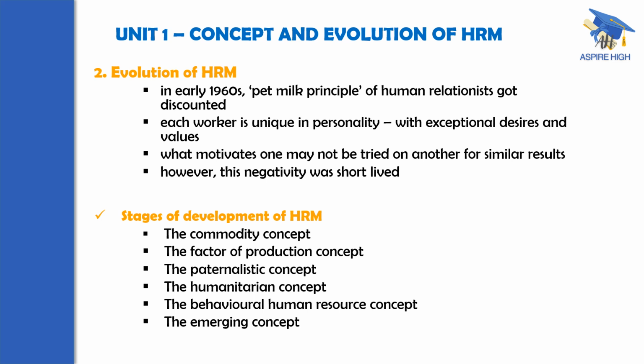There are 6 stages of development of HRM in this 100 years journey. The first one is the commodity concept. This pertains to the industrial revolution. Before the industrial revolution, employees were treated just like a commodity, like a vegetable or an egg which we buy and sell. The second is the factor of production concept, related to Taylor's approach. Land, material and machines were factors of production. Similarly, employees were also considered as factors of production, just like land, material and machines.